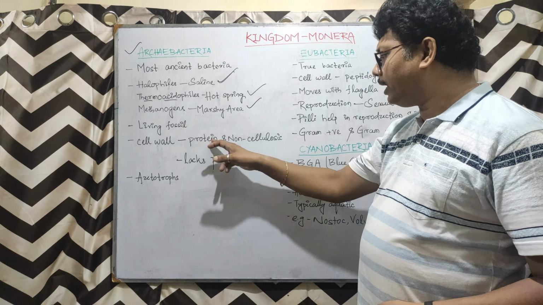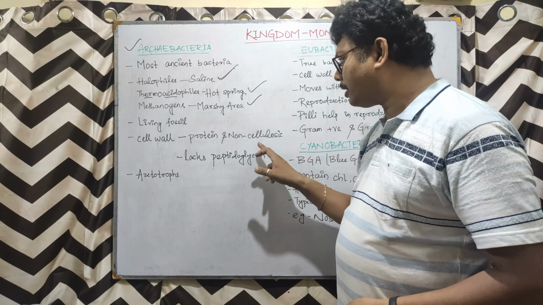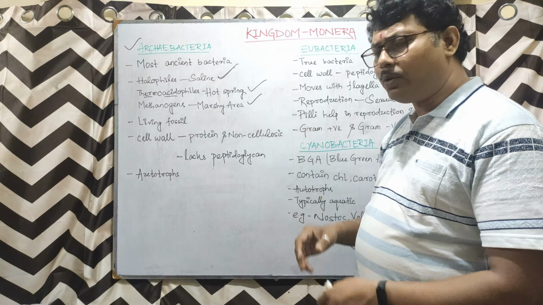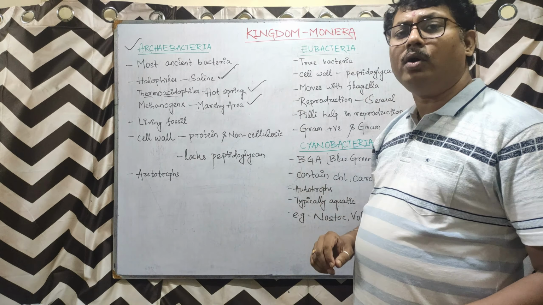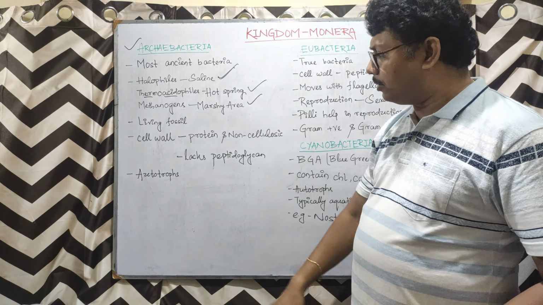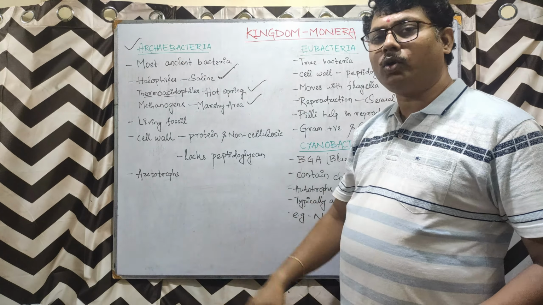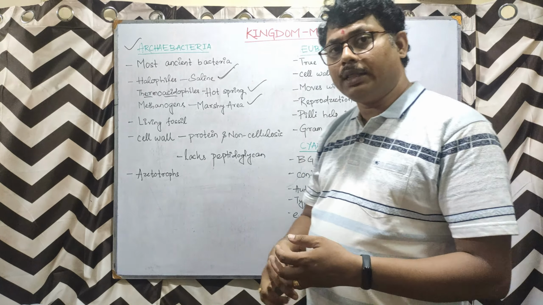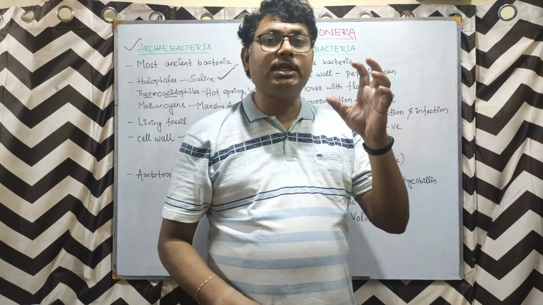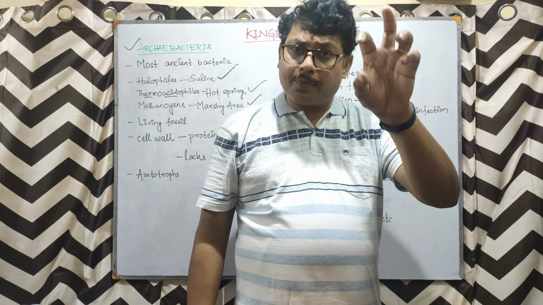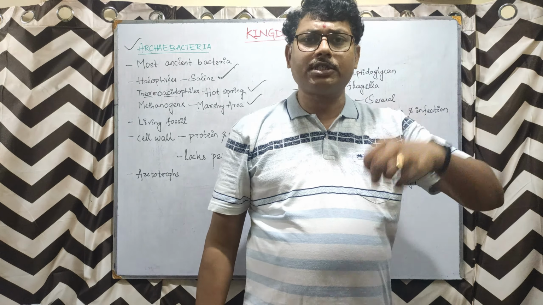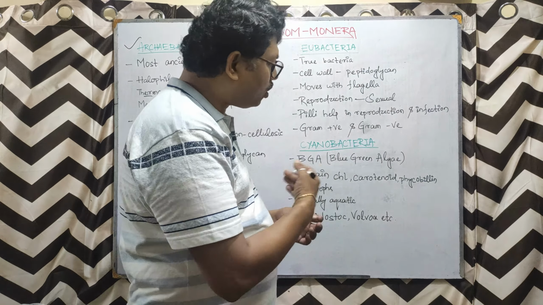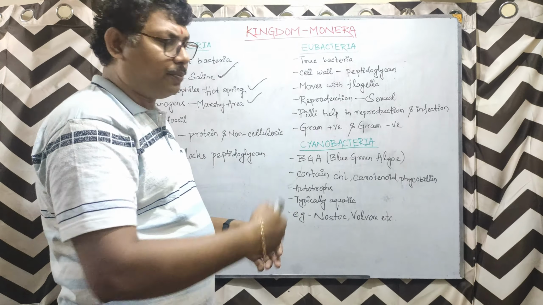It contains protein and a non-cellulosic type of cell wall. It lacks peptidoglycan. These bacteria are autotrophs but mostly chemotrophic. They are not capable to synthesize their own food in the process of photosynthesis. So they are autotrophs but mostly chemotrophic.